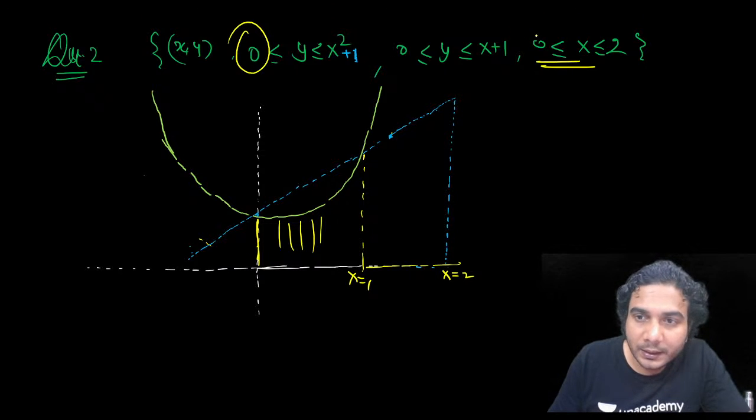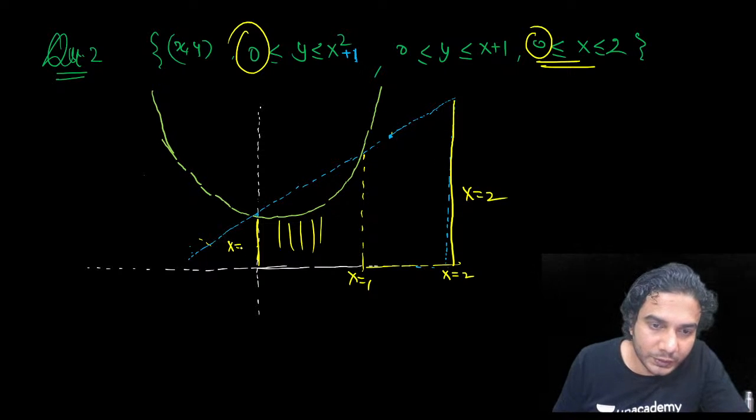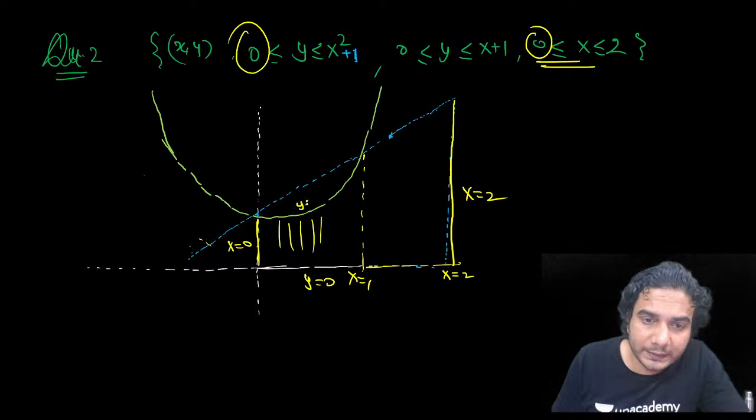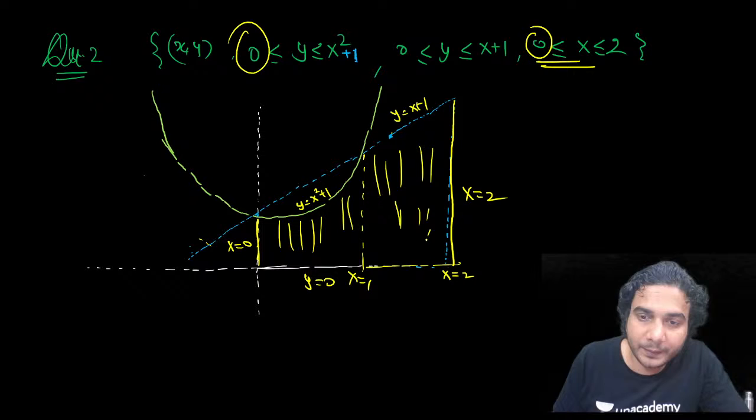Can you see that? x is more than 0 and less than 2. This is the x equal to 2 line, this is the x equal to 0 line, this is the y equal to 0 line, and this is the y equal to x square plus 1 curve, and below the line y equal to x plus 1. So you can see this area and this area. These are the bounded regions.